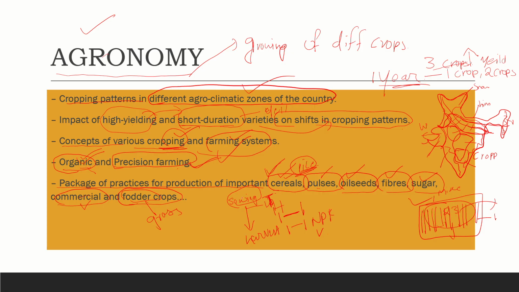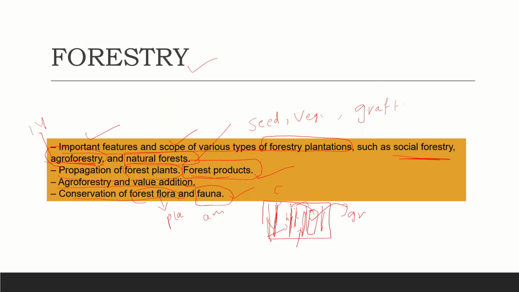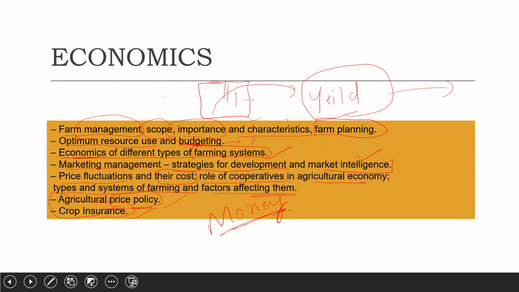After this, the major questions are asked from the agronomy section as well as the extension section. After that, from weeds, forestry and agriculture ecology, we can expect one or two questions.